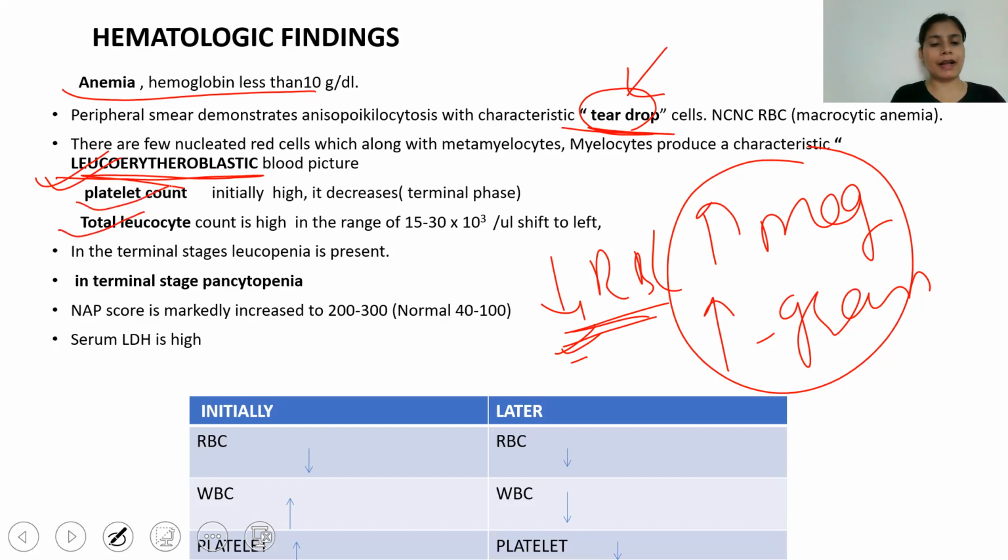Leukocytes and platelets are increased, but it depends on the stage also. In the early, initial stages, the RBCs decrease and these two lineages are going to increase. While in the later condition, all the cell series are going to decrease because of the fibrosis. So in the later case, the finding will be cytopenia.